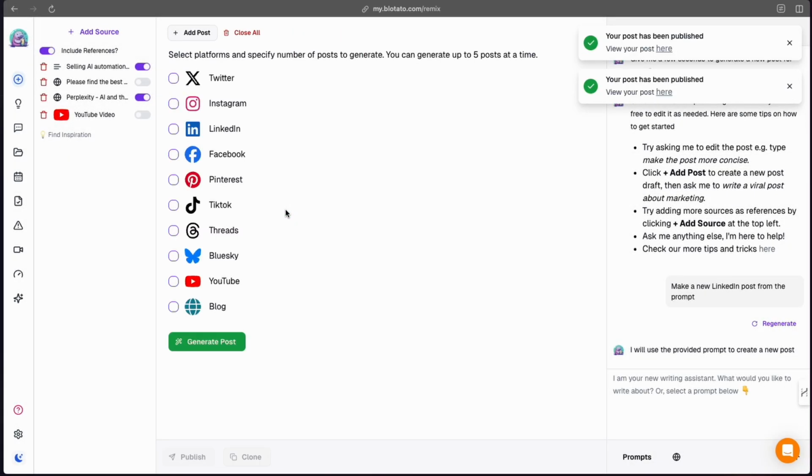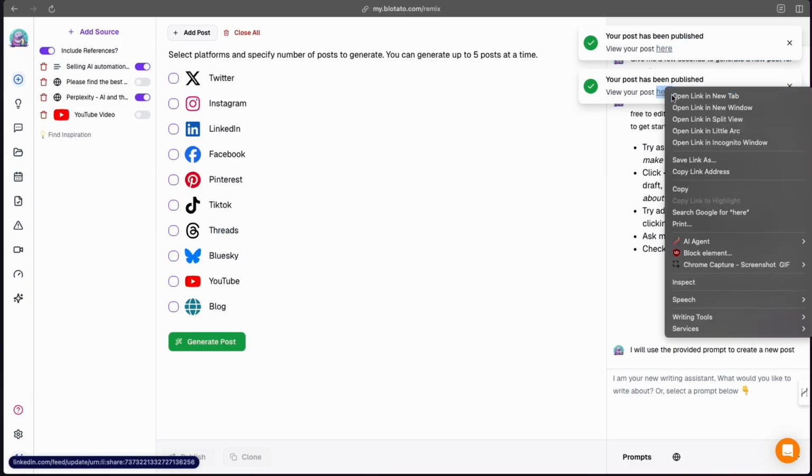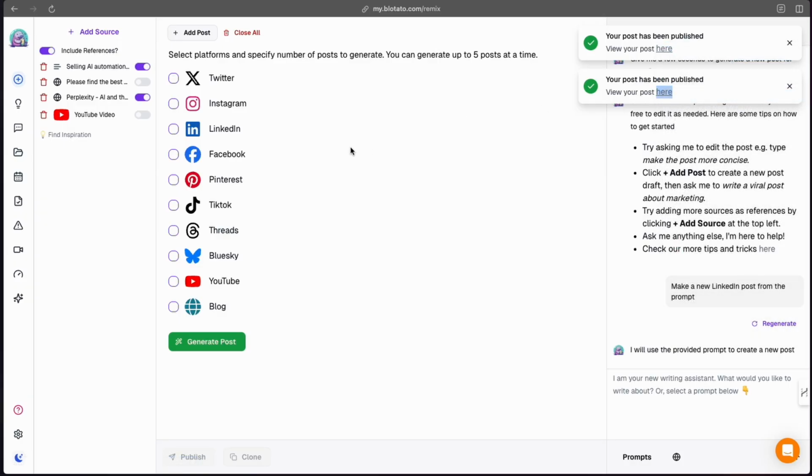So not fully automated, in that I'm having to manually click around and do things, but you can actually see your post here. Let's open that in a new tab. But you can see that you can build up your source list here, build your brand persona, your style, what you want to post out, create a whole bunch of posts, schedule them, put them out there. You could plan your whole month ahead right here on this tool and just have it run for you, and it's going to go ahead and post.